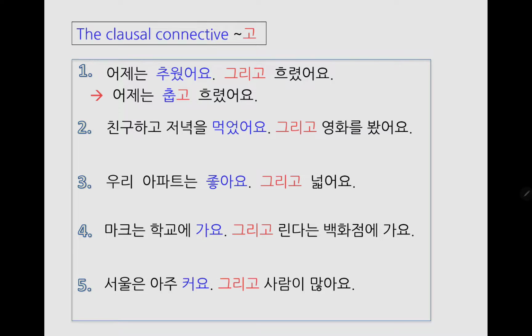So remember, even though in the original sentence we see that both clauses use past tense, when these two happen in the same period in the past, you only mark the tense at the end, and the first clause that is using 고 would just be the stem 춥다 plus 고, right?